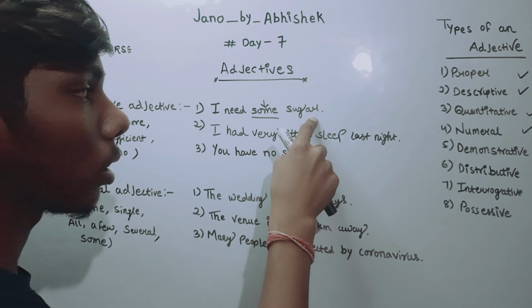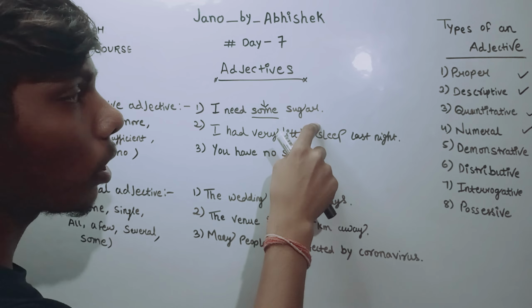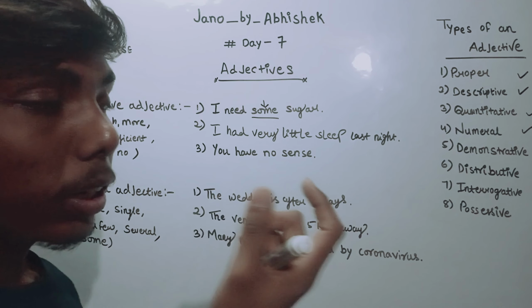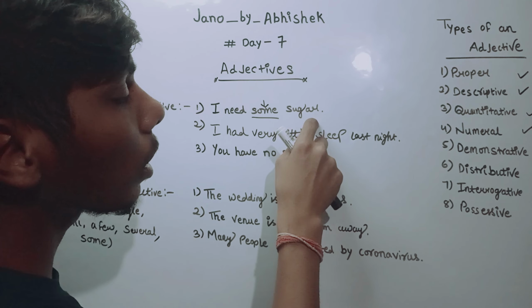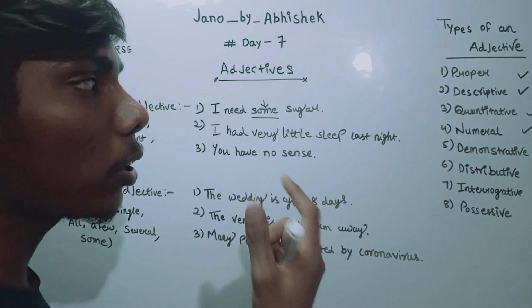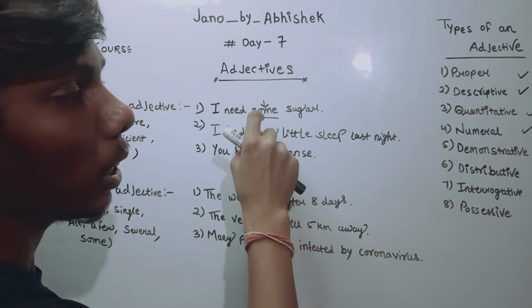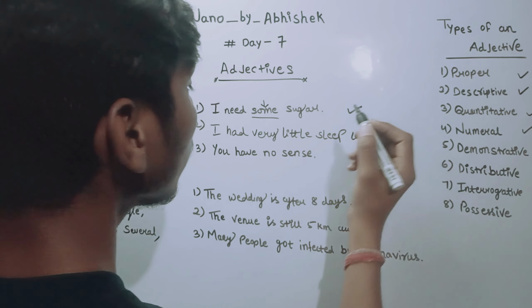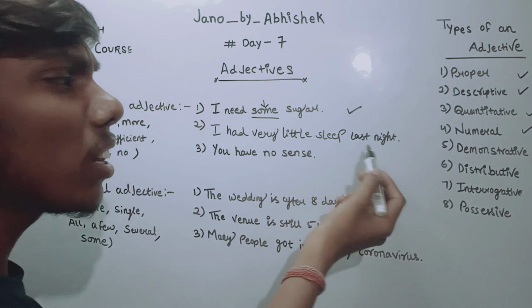Okay, which is a noun. So it is telling more about it. So this is called what? Adjective. And because it is telling more about the quantity of this noun, it is a quantitative adjective. Clear? Good.